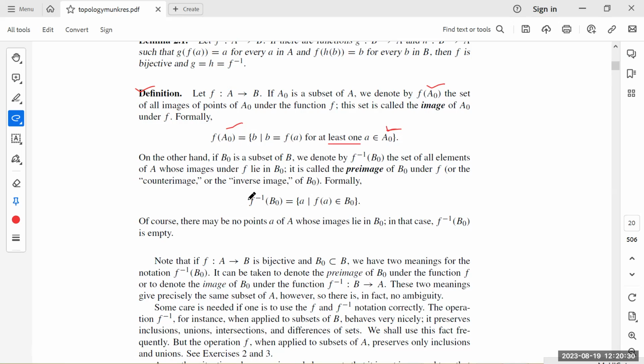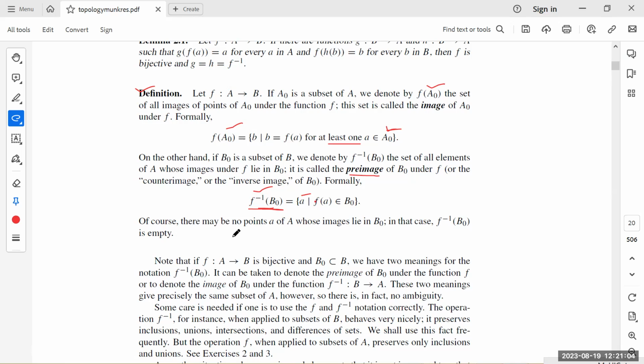And this one is the definition for set theoretic inverse. If B naught is a subset of B, then the set theoretic inverse of B naught is denoted by the collection of all those elements from the domain such that the image f of a belongs to B naught. It is also called the pre-image, counter image or inverse image. This is just a notation for set theoretic inverse. It has nothing to do with the invertibility of a function. One can talk of direct image and set theoretic inverse under any function, so do not confuse it with the invertibility of a function.